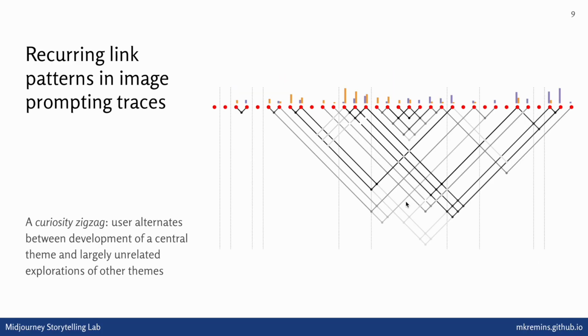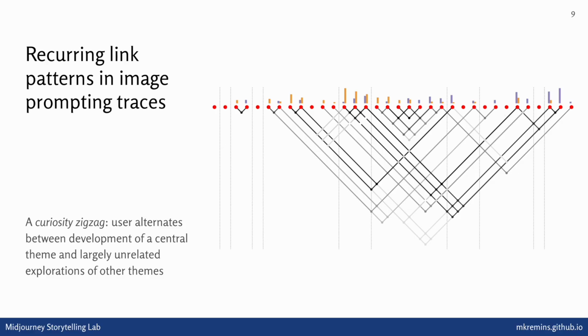At a longer range, however, we also see patterns like the curiosity zigzag. Here we can see these zigzag patterns where a user is going back and forth between thinking about some theme that they keep revisiting, and thinking about or prompting for themes that are more unrelated or divergent. In the middle here, we see a chunk of related moves that are not actually that tied into the rest of the graph. But we also see them ping-ponging back and forth between things like these and things like these at the end, while also performing lots of orphan moves, or just divergent prompts that don't necessarily relate back to other things that have been explored in this session so far.